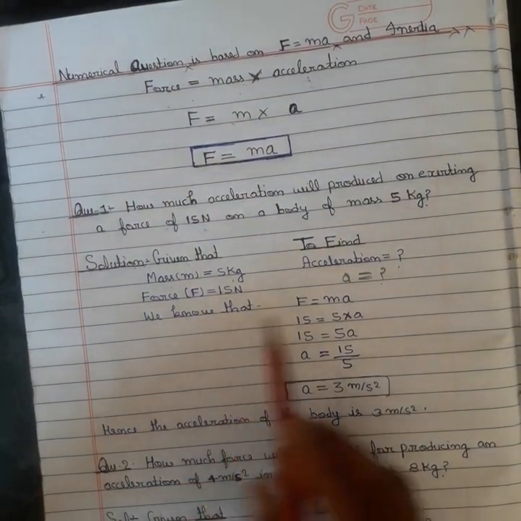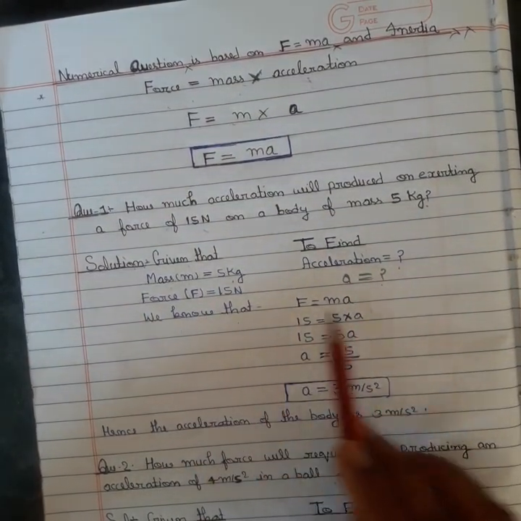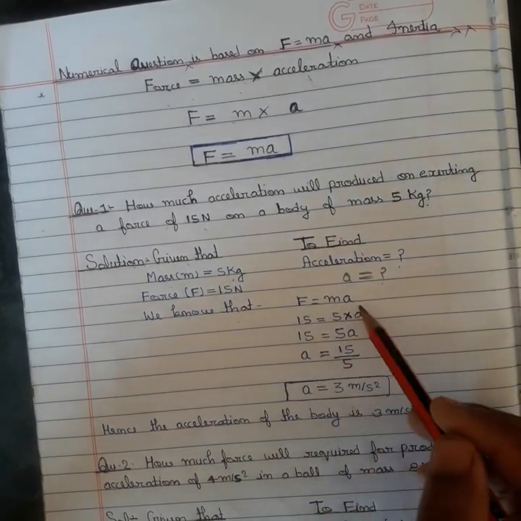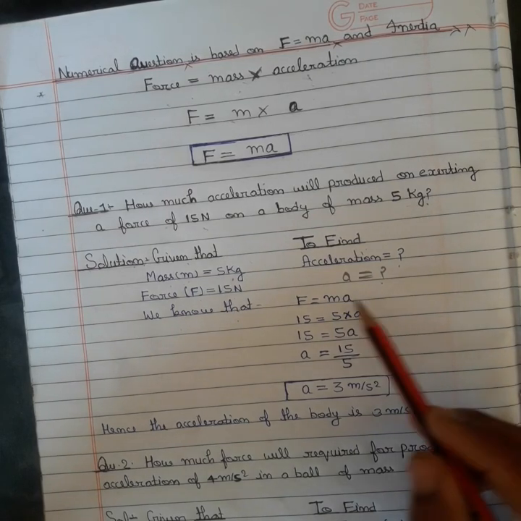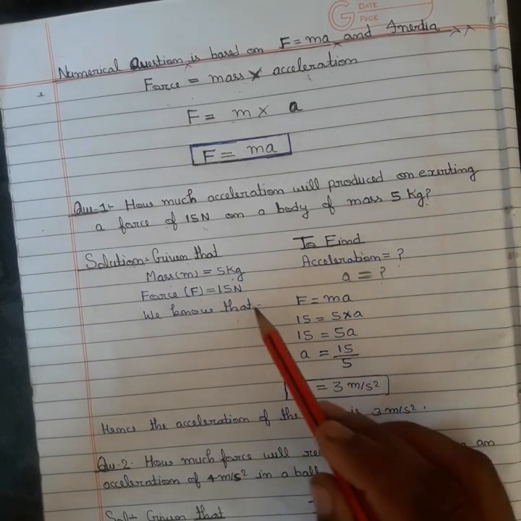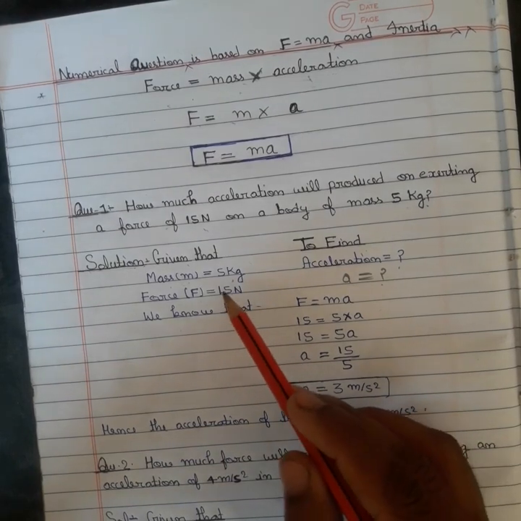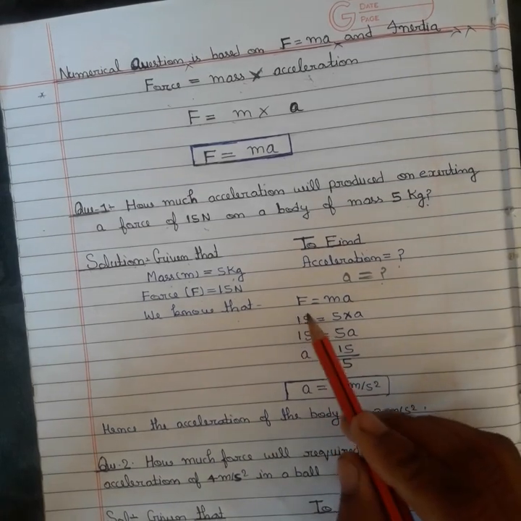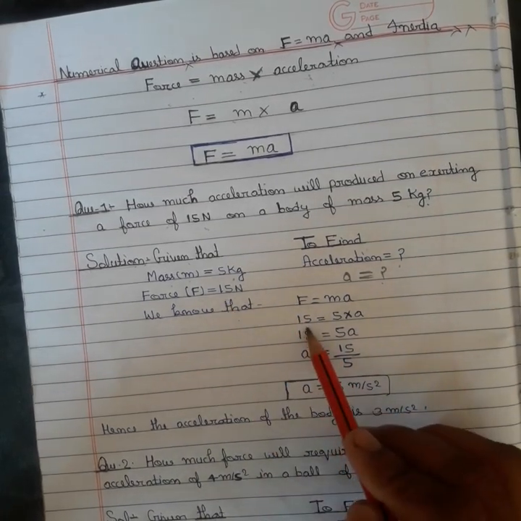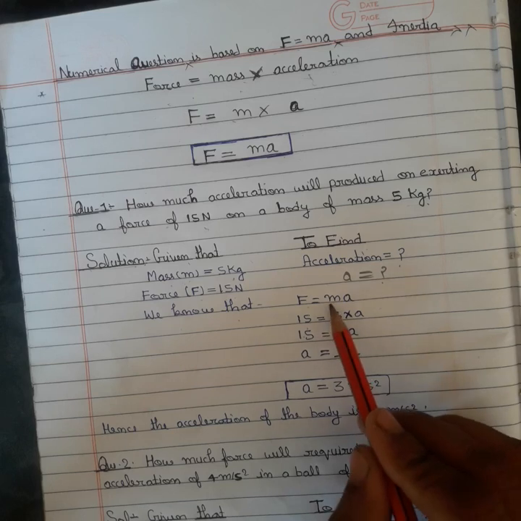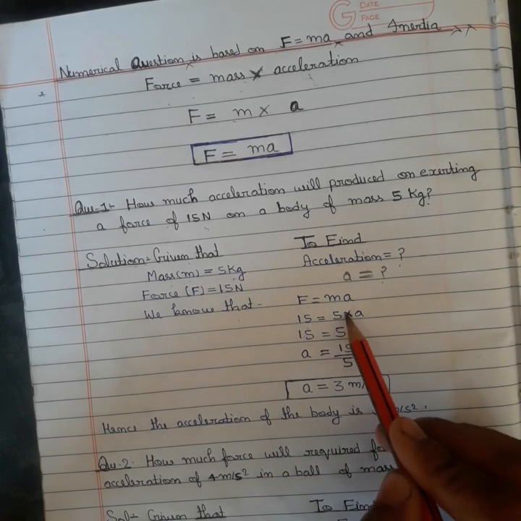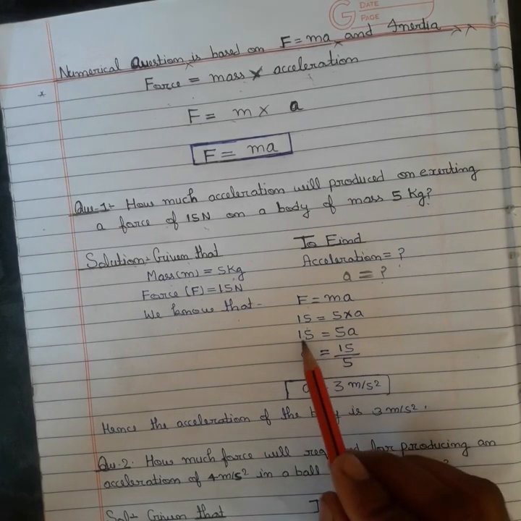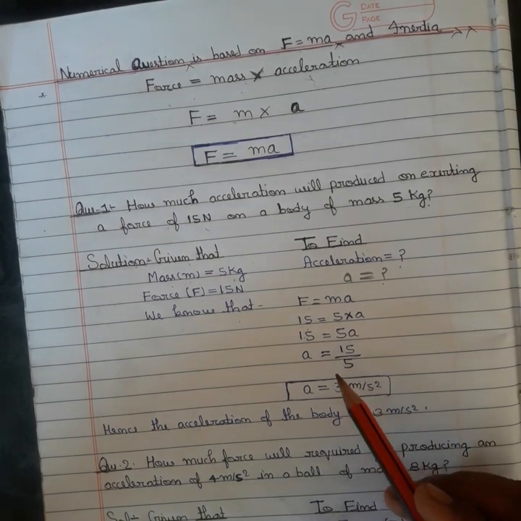We know that the formula of force is F equal to ma. Putting the value of F and m in the formula F equal to ma, we get 15 Newton equal to mass 5 kg into acceleration small a. In the next line, 15 equal to 5a.